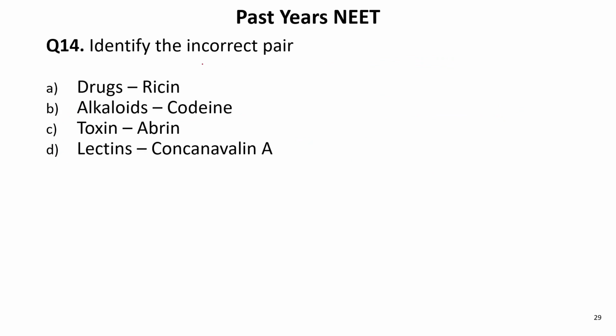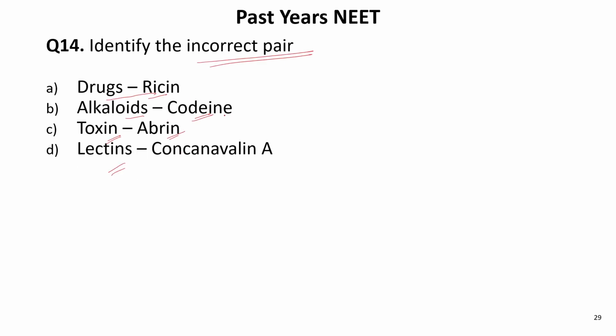Next question. Identify the incorrect pair. Drugs: ricin, alkaloids, codeine, toxin, abrin, lectins, concanavalin.